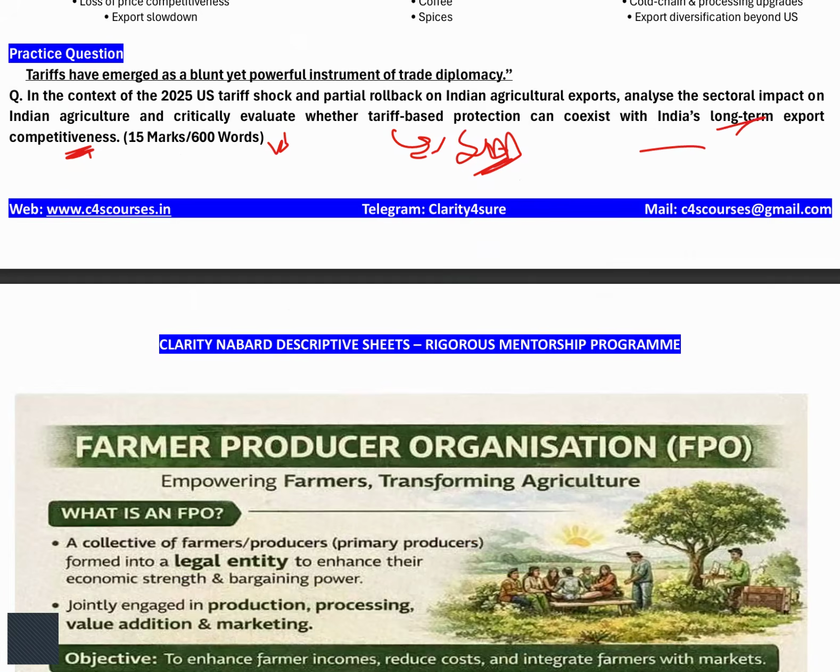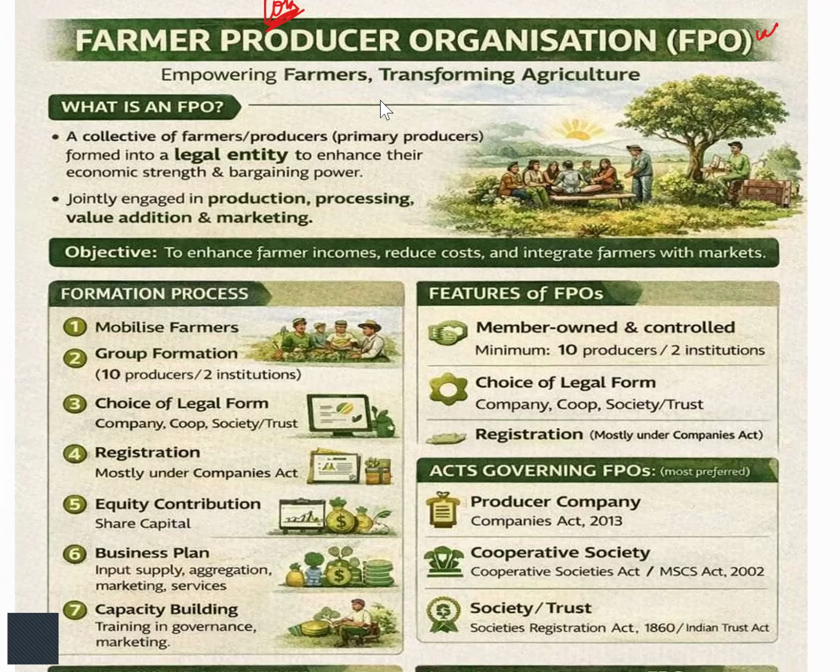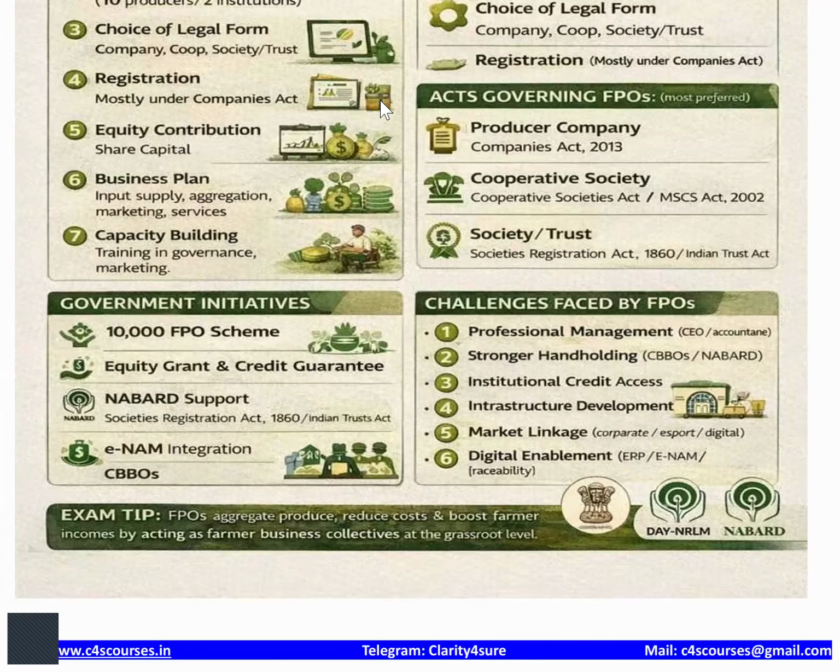Next topic is Farmer Producer Organization. This is very important because of the government's vision to form 10,000 FPOs. This is very, very important that you should know. Again, here is an infographic for you, so that during the examination you can revise fast. This is for your convenience, and you can revise after the discussion on this.